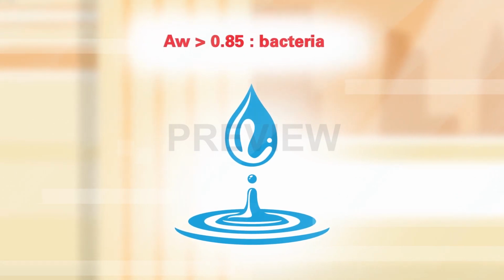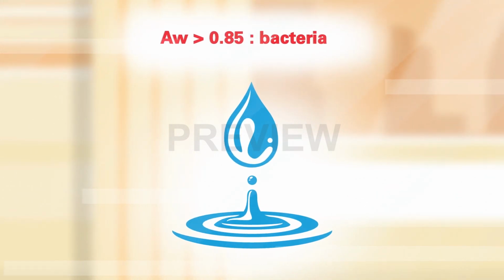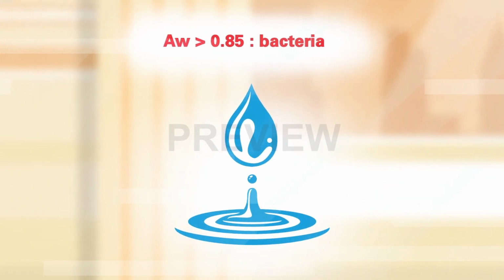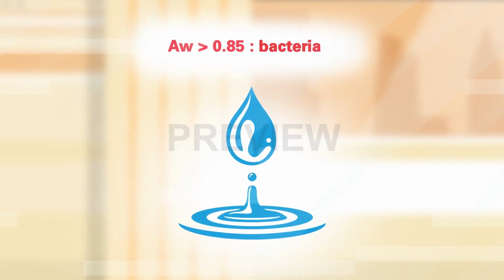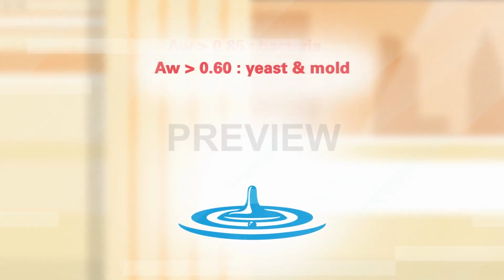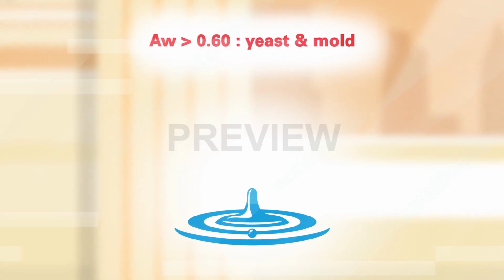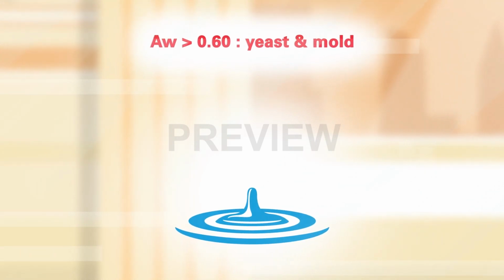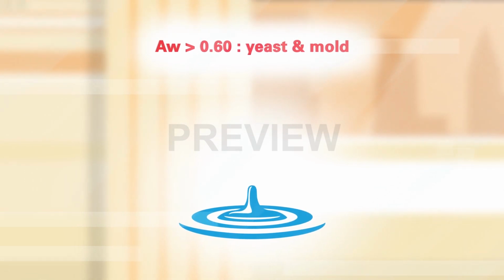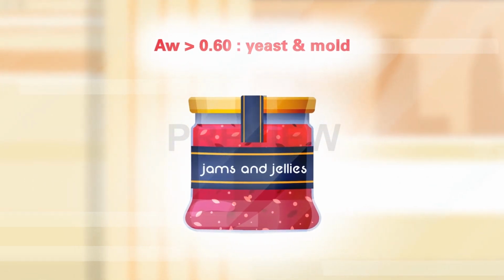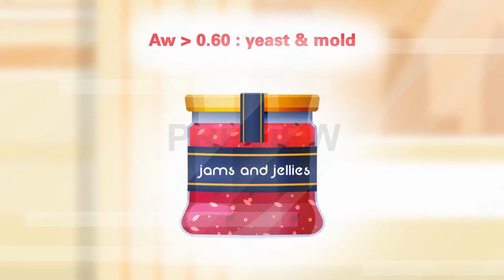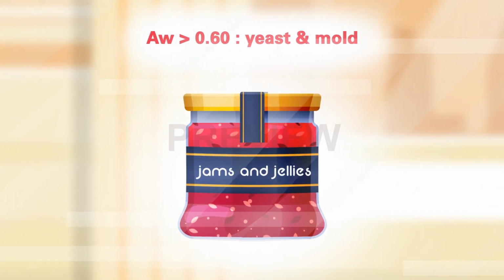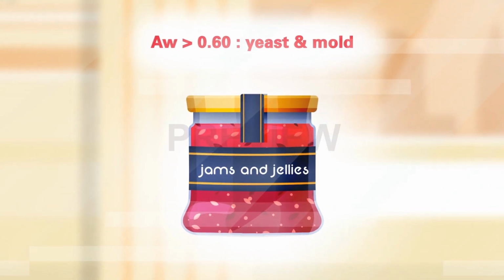Most common bacteria, including all of those of public health significance, will not grow when water activity is 0.85 or less. However, many yeasts and molds have been found to grow below this level, and some will grow down to a water activity level of 0.60. Therefore, yeasts and molds are often found to be responsible for spoilage of low water activity foods, preserved by high sugar concentrations.